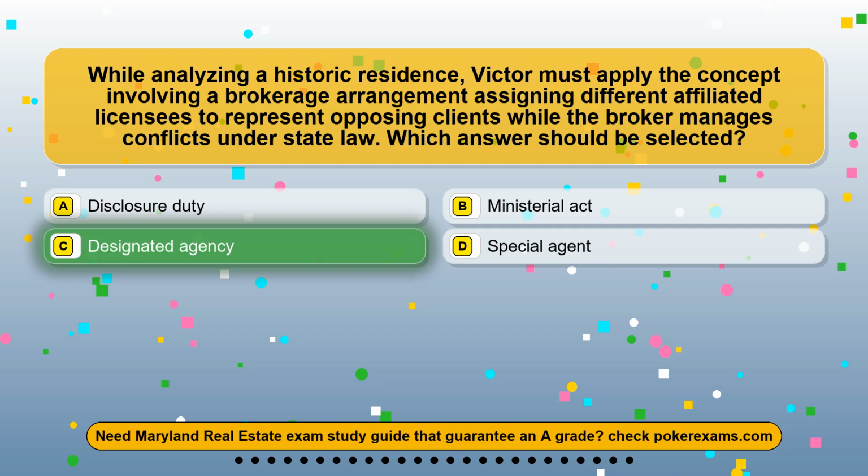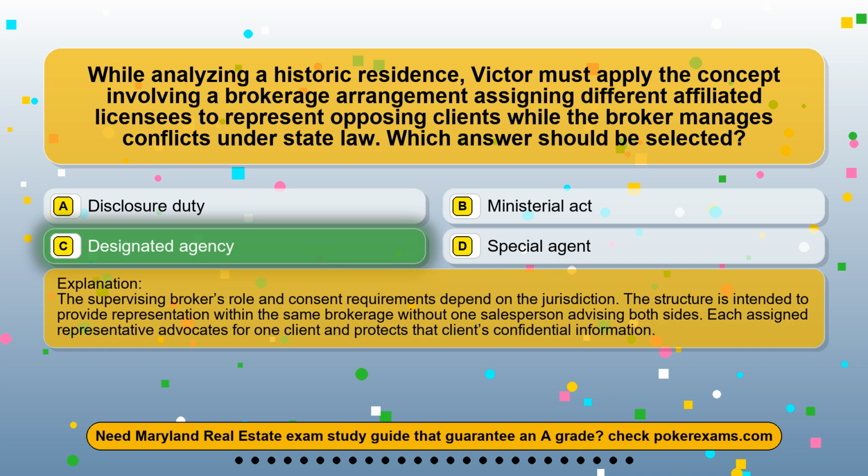The correct answer is option C, designated agency. The supervising broker's role and consent requirements depend on the jurisdiction. The structure is intended to provide representation within the same brokerage without one salesperson advising both sides. Each assigned representative advocates for one client and protects that client's confidential information.